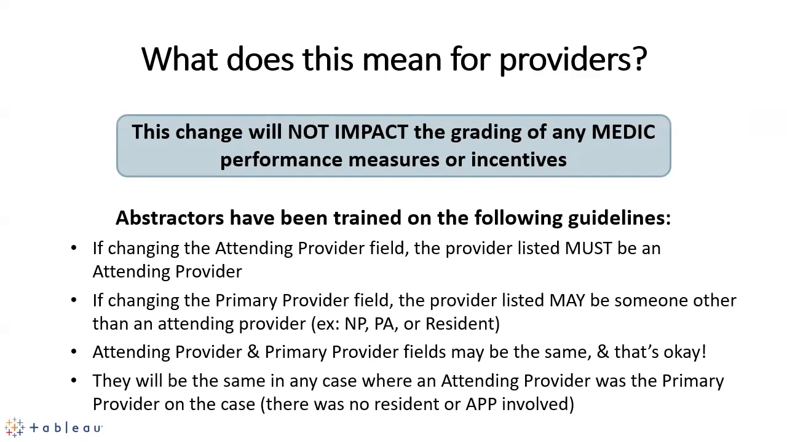The guidelines that we've given to our abstractors for awareness: the attending provider field is the same. It has to be an attending provider. However, the primary provider field can be an NP, a PA, a resident, a fellow, etc. Sometimes the attending provider and primary provider fields are the same, and that's absolutely okay. Sometimes there's just an attending provider on the case. And then again, sometimes they will be different depending on the functionality, flow, and operations of your ED.